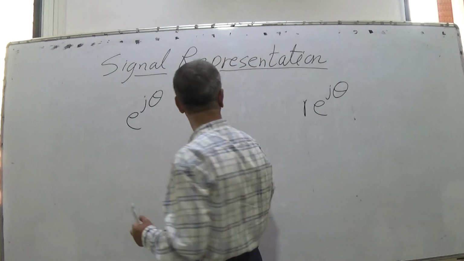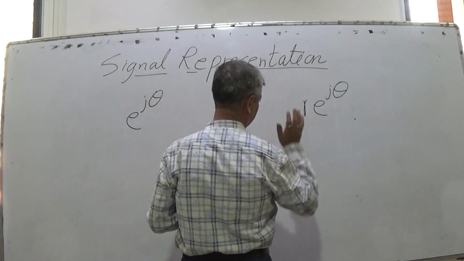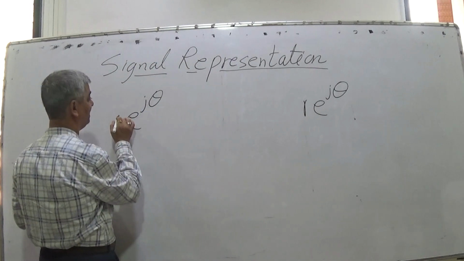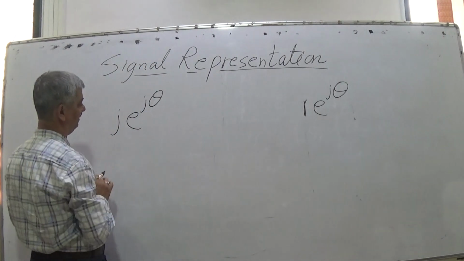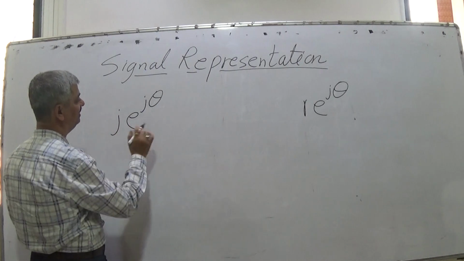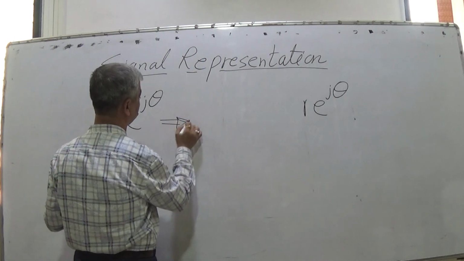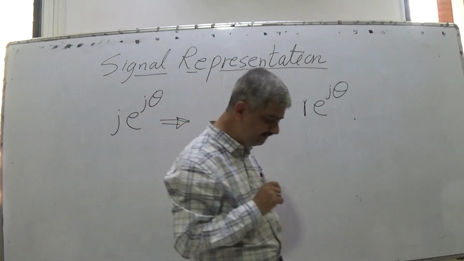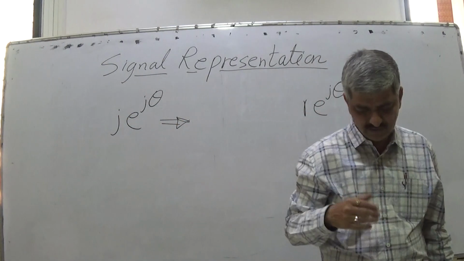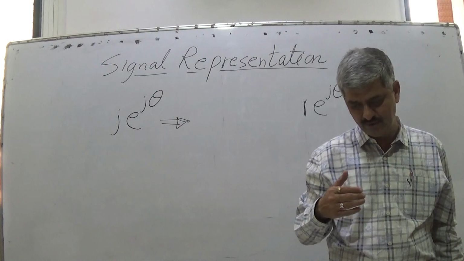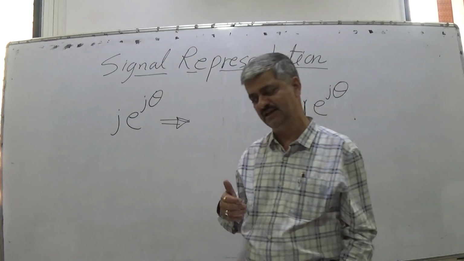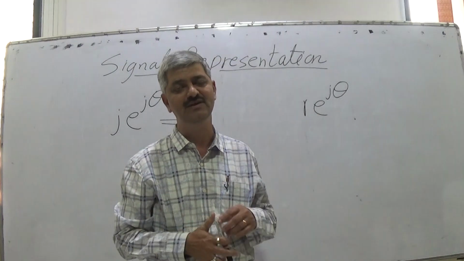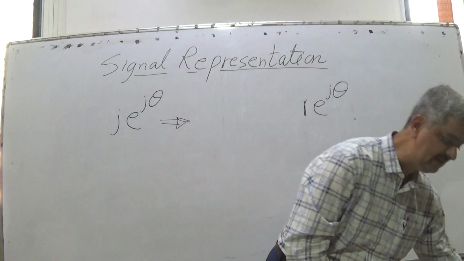So we multiplied by r. Now we multiply by some imaginary number, and last time we had said j e raised to j theta. When I don't multiply, the multiplication is unity, so it is a unit circle, a circle of radius 1. When I multiply by a real number, it is a circle of radius r.